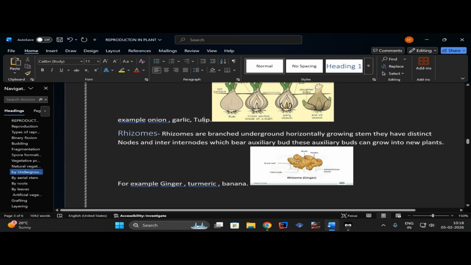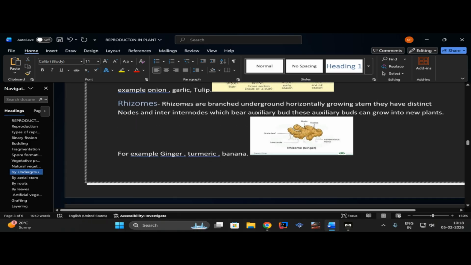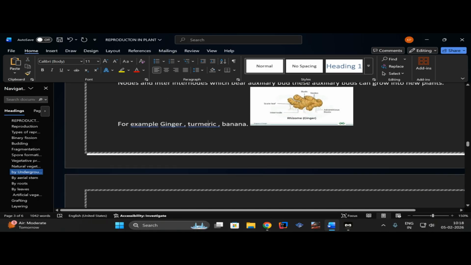So let's move on to the next, which is rhizomes. Rhizomes are branched, underground, horizontally growing stems. They have distinct nodes and internodes, which are axillary buds. These axillary buds can grow into new plants. So what does that mean? First, see the examples: ginger, turmeric and banana.